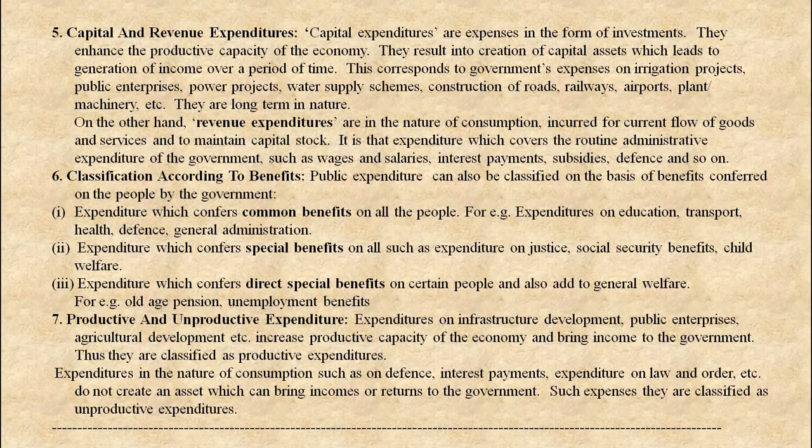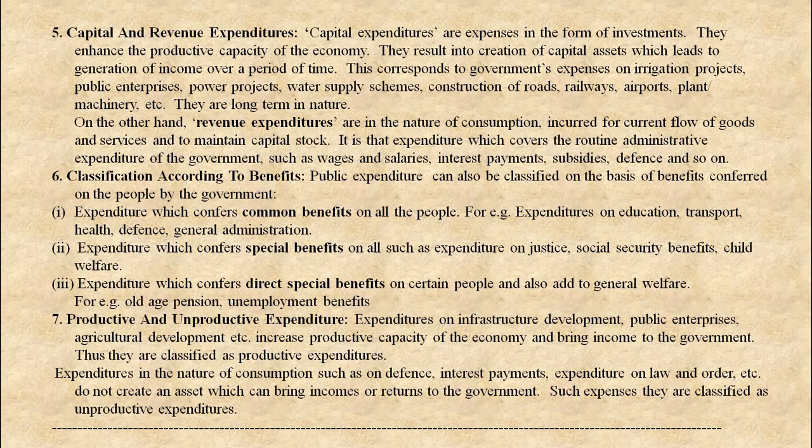Number 1, expenditure which confers common benefit to all the people, that is expenditures on education, transport, health, defense, general administration, etc. Expenditure which confers special benefit, such as expenditure on justice, social security benefit, child welfare, etc. An expenditure which confers direct special benefits on certain people also adds to general welfare, for example old age pension, unemployment benefits, etc.